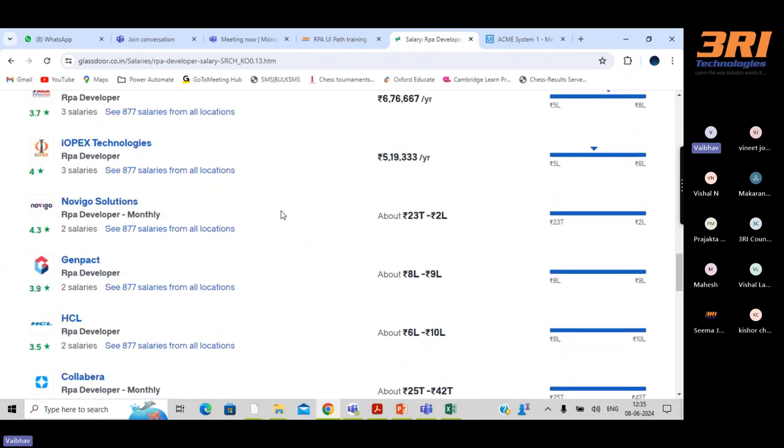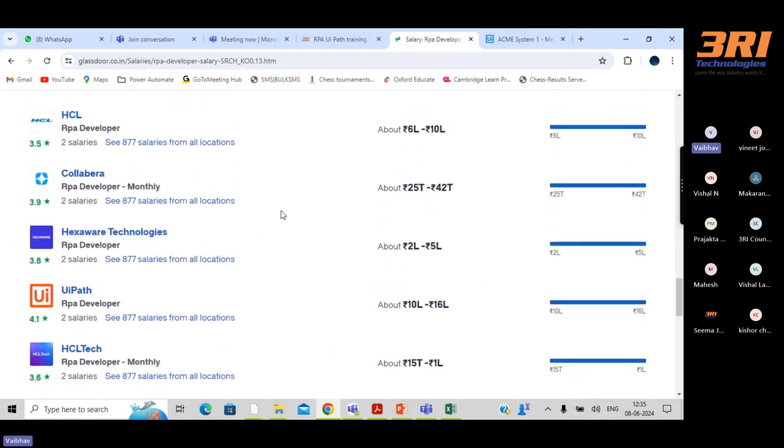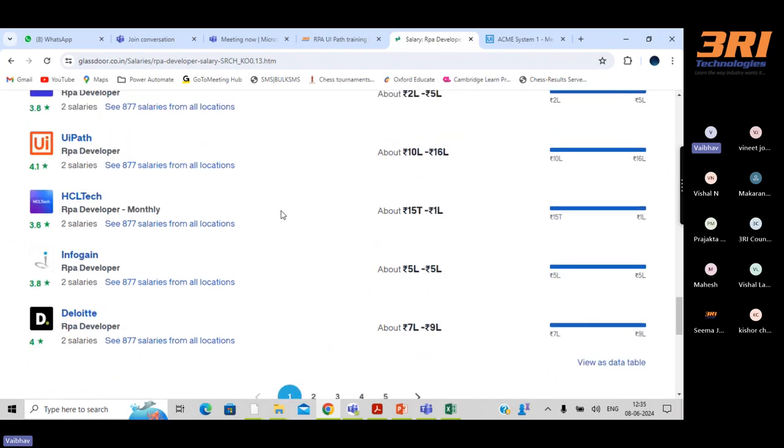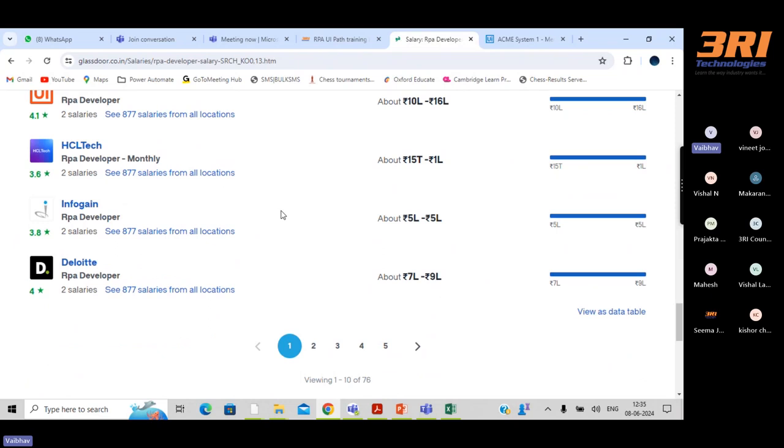But nevertheless, I want to add one more point. For RPA, we have a very high salary compared to the legacy technologies. So if you want to start your journey into RPA tools or the software industry, I can say this is the right technology for you. Currently the market is not overloaded.